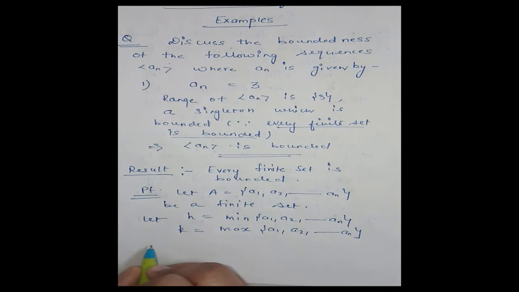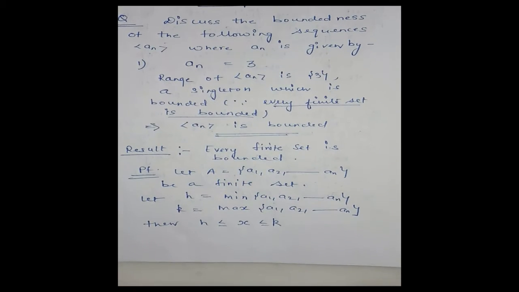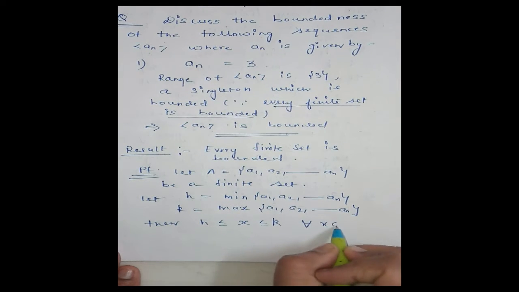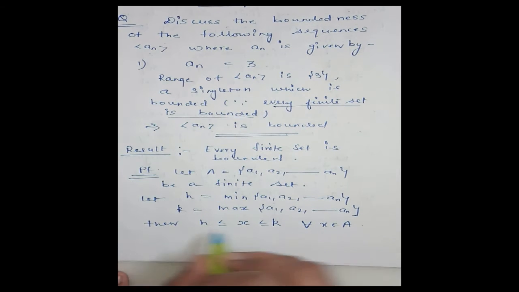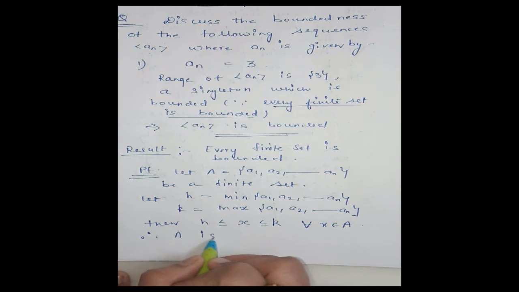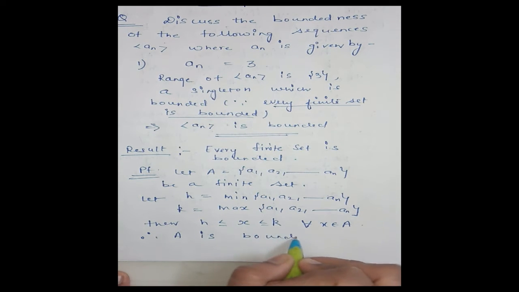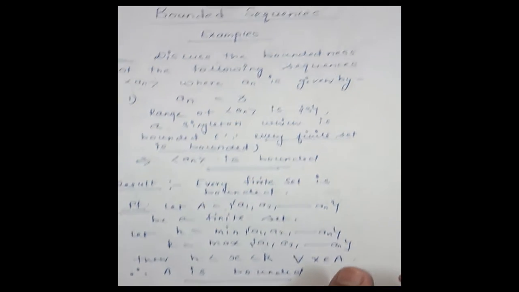Then h is less than or equal to x, which is less than or equal to k, for every x belonging to A. Every element of A lies between h and k. Therefore, we can say A is bounded. That means every finite set is bounded. Clear? That result we have used here.